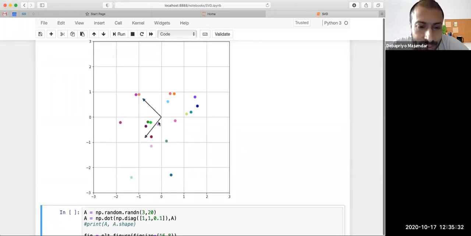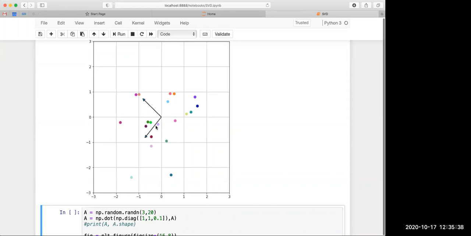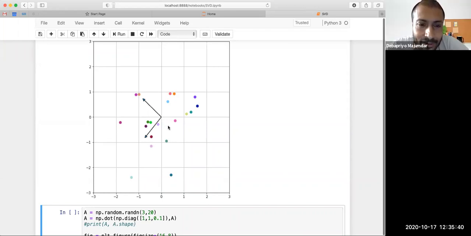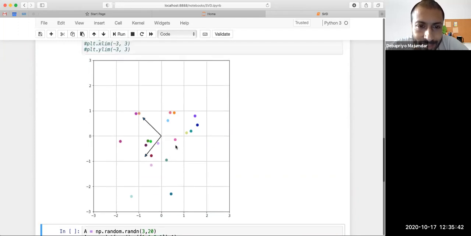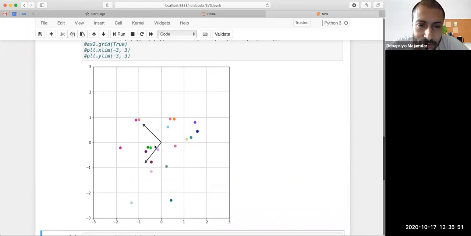And what do you see? What else do you see in the singular vectors? They're orthogonal. They are orthogonal, right? As if we also had orthogonal axes. Our x-axis was this and y-axis was this. So singular vectors are essentially just another set of axes. So they're also orthogonal.